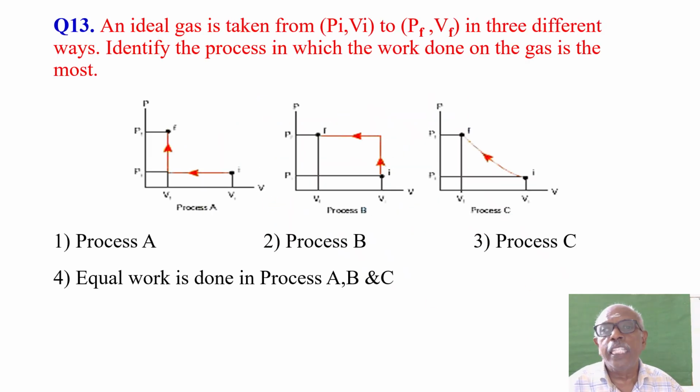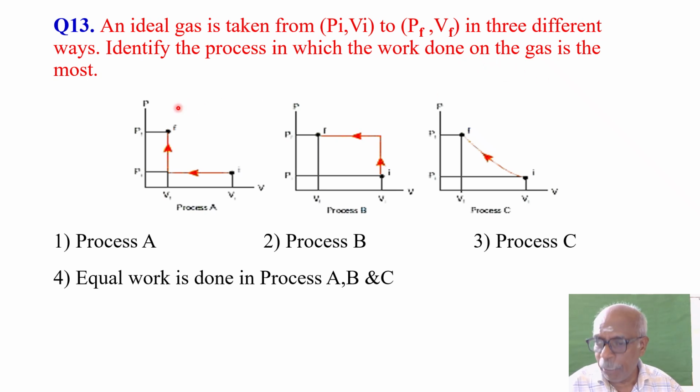Okay, the question is: an ideal gas is taken from PI, VI to PF, VF. It means what? PI is the initial pressure, VI is the initial volume, PF is the final pressure, VF is the final volume, in three different ways. These are the three different ways that are shown in the figure. Identify the process in which the work done on the gas is the most.